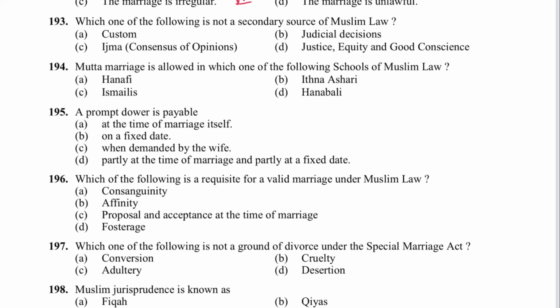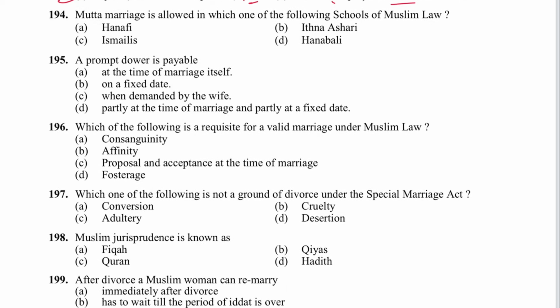Next 193, which of the following is not a secondary source of Muslim law? Custom, judicial decisions, justice, equity, good conscience. Ijma is primary source, so it is not secondary. C is the answer. Next 194, Muta marriage is allowed in which of the following schools? Ithna Ashari of Shia. B is the answer.